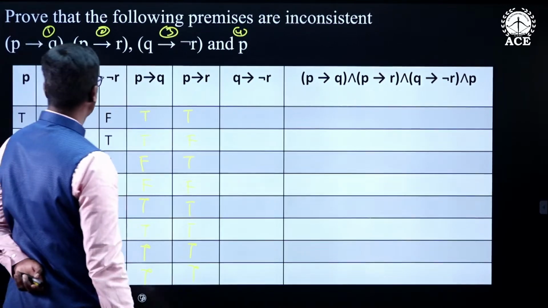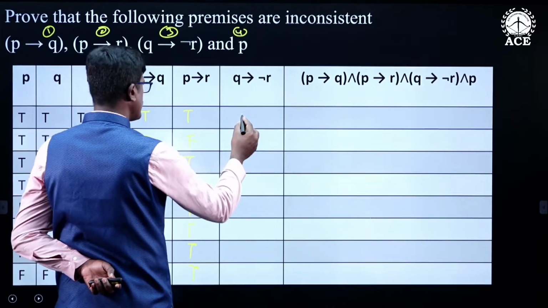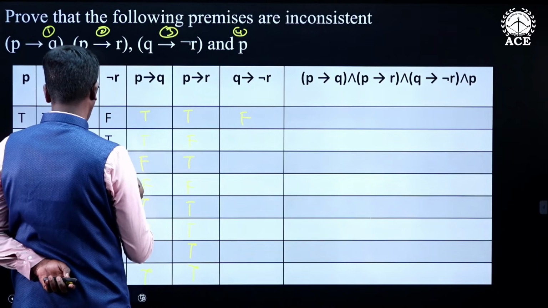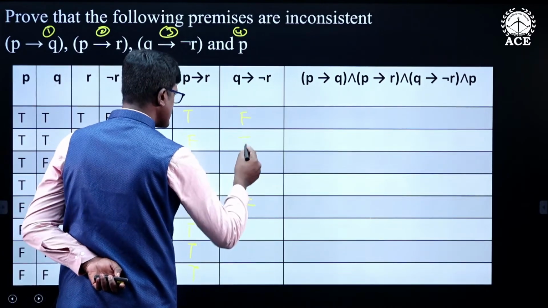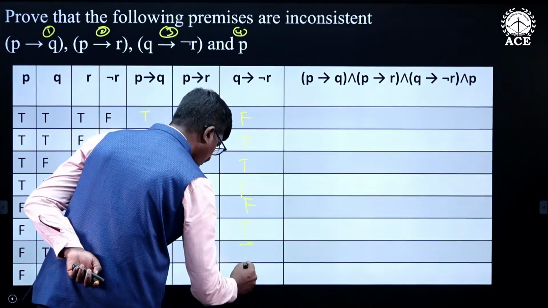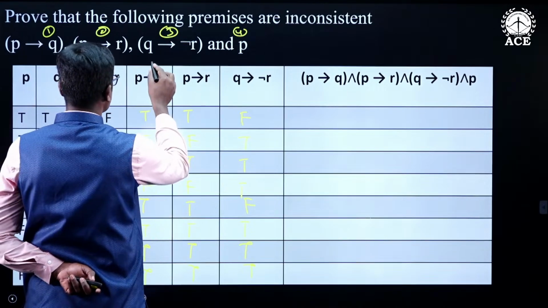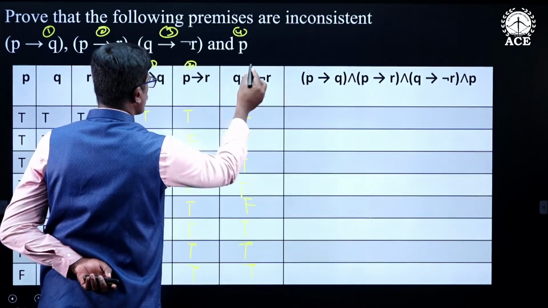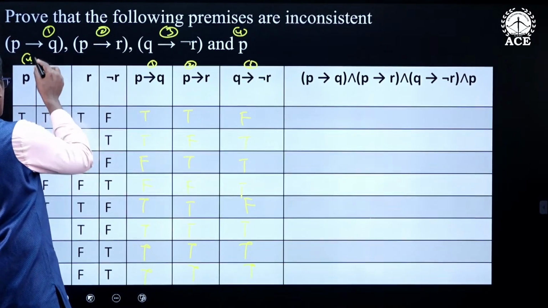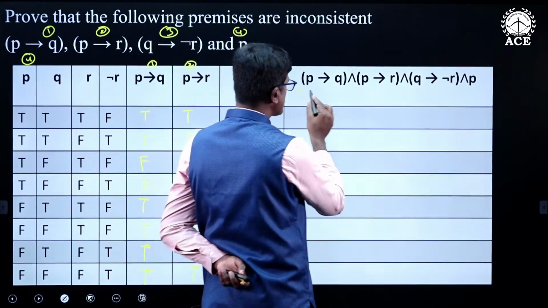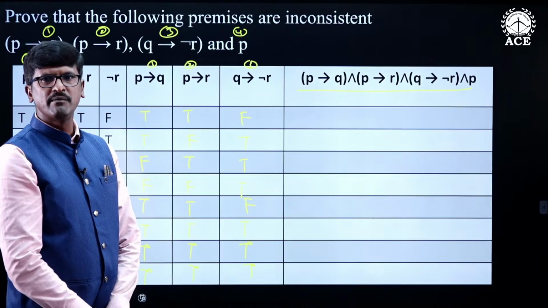Next, Q conditional negation R. Q conditional negation R is false in this case. Next, in this case, in the remaining cases it is true. Now I am finding the truth values for the conjunction of the premises. This is 1, this is 2, this is 3, and the last one is P, this is 4. So this is the conjunction of the premises. This conjunction of the premises is true if all of them are true.